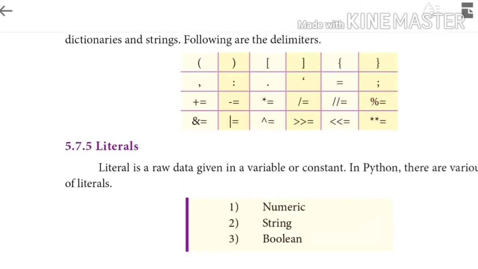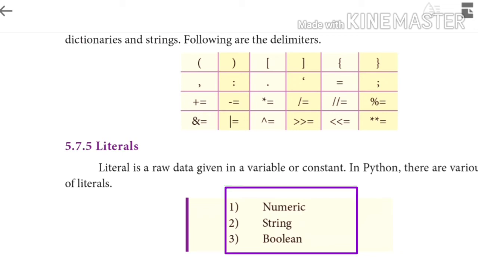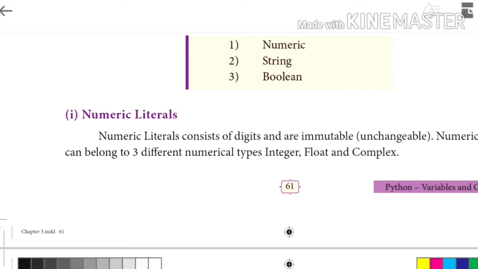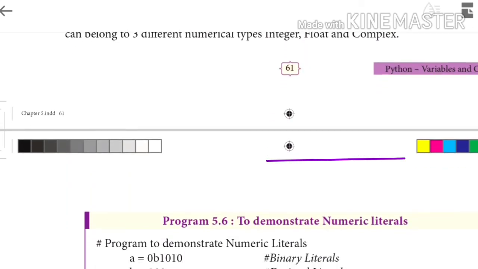Next one, literals. A literal is raw data given in a variable or constant. There are three types of literals: numeric literals, string literals, and boolean literals. Coming to numeric literals, they consist of digits and are immutable, so we can't change the values during execution. There are three types of numeric literals: integer, float, complex.